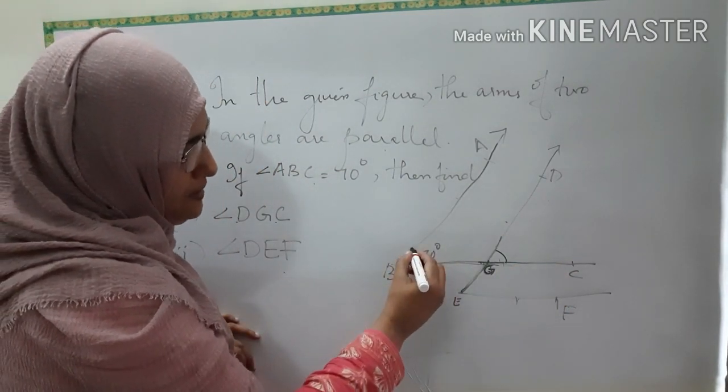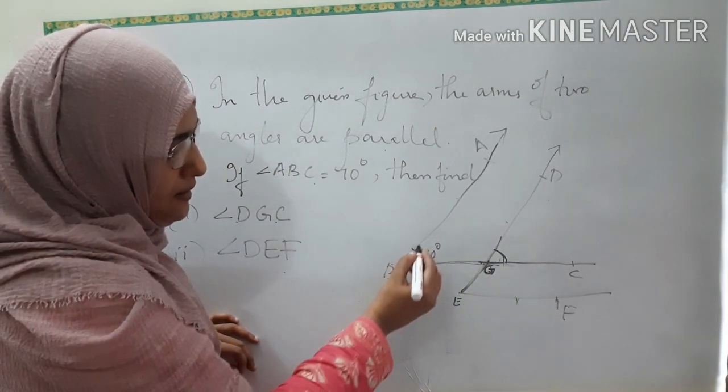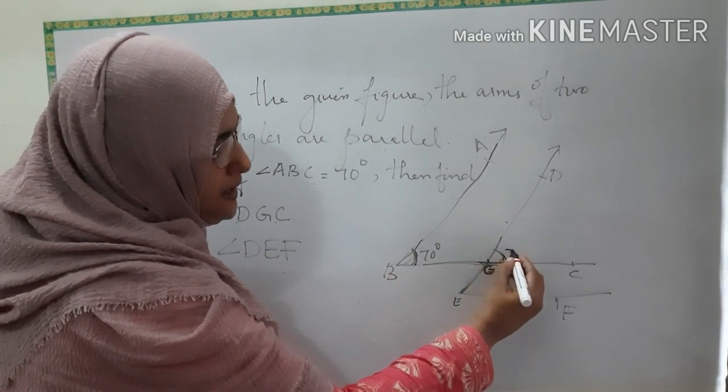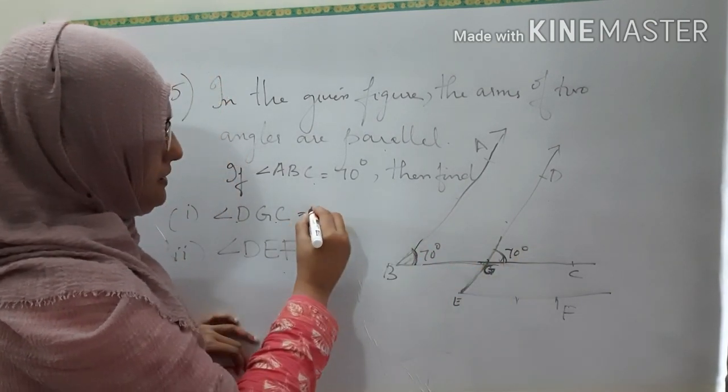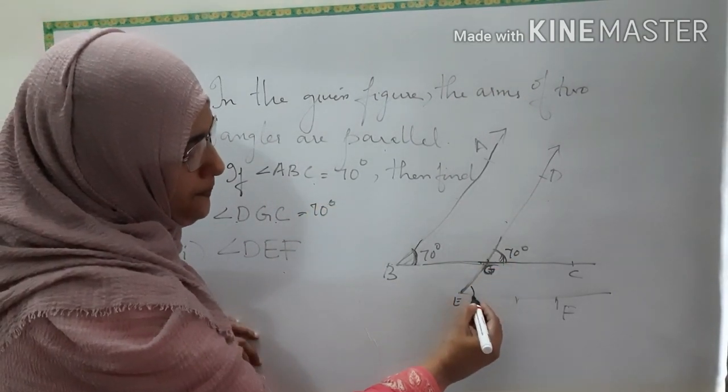So, if this is a transversal, what about these two angles? They are corresponding angles, isn't it? Below the line, corresponding angles. So, corresponding angles will be equal. That is, this angle will be 70 degrees. This is 70 degrees. What about this angle and this one?